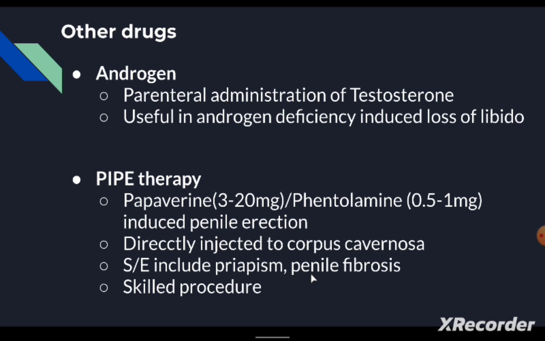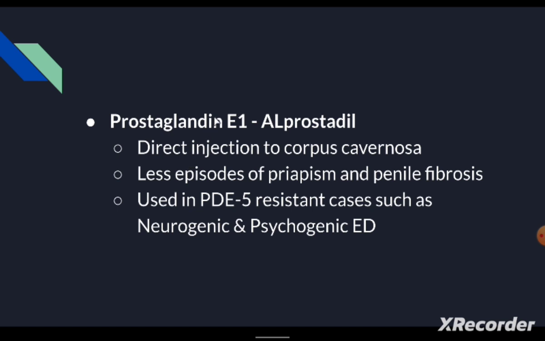These two side effects are not seen as much in another therapy, the prostaglandin E1 analog such as alprostadil. This is also a direct injection to the corpus cavernosa, and can cause fewer episodes of priapism and penile fibrosis. These are used in PDE5 resistant cases such as neurogenic and psychogenic erectile dysfunction. In both these conditions, the PDE5 drugs might not work as in other cases. So, if there are any PDE5 resistant cases, prostaglandin E1 analogs can be used successfully.